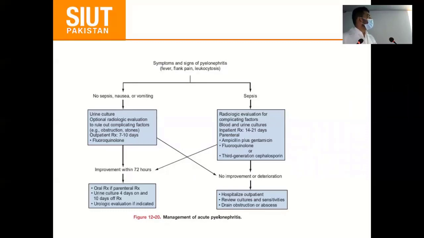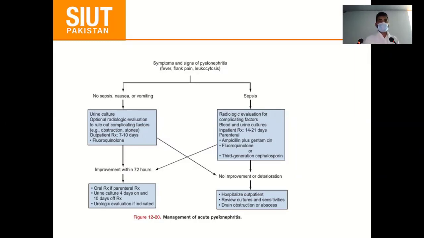And if these symptoms are associated with signs of sepsis, then radiological evaluation is compulsory, along with these hematological investigations. And we have to start with the parenteral antibiotic, and in this class we can start with fluoroquinolone, ampicillin, or third generation cephalosporin. And if it's improved after 72 hours, same as this. And if it's not improved, then we have to hospitalize the patient, repeat cultures, and if there is any obstruction, drain that obstruction.